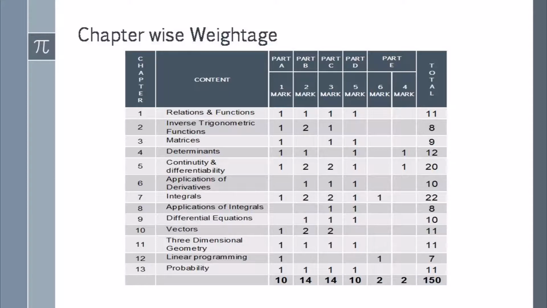In Part E, here we have to answer one 10-marks question out of 2 questions. That means one question is choice.